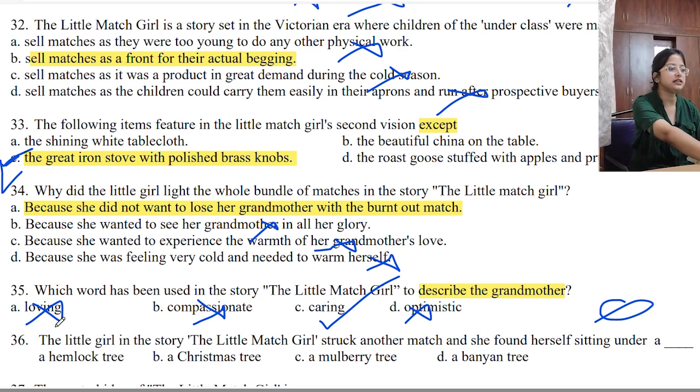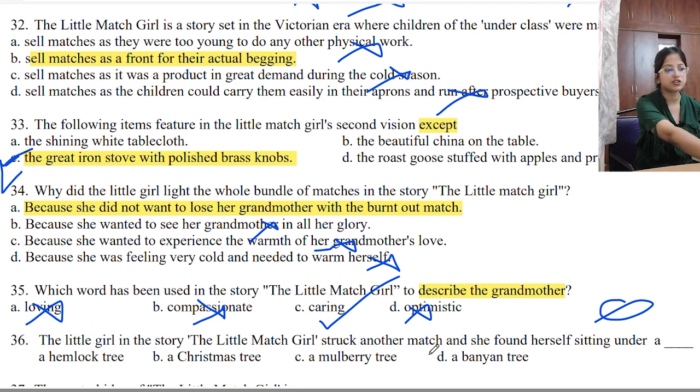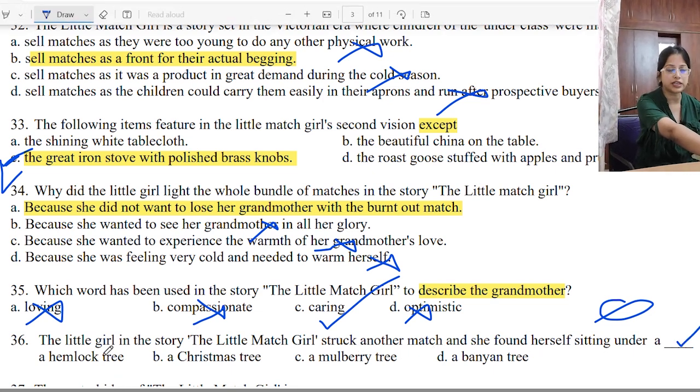Number 36. Little girl in the story, Little Match Girl, struck another match and she found herself sitting under a dash. A hemlock tree? No. A Christmas tree, a mulberry tree, a banyan tree?